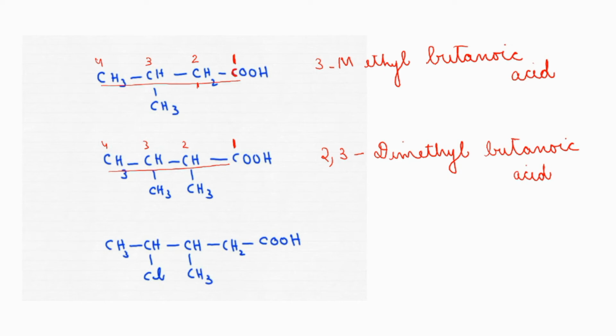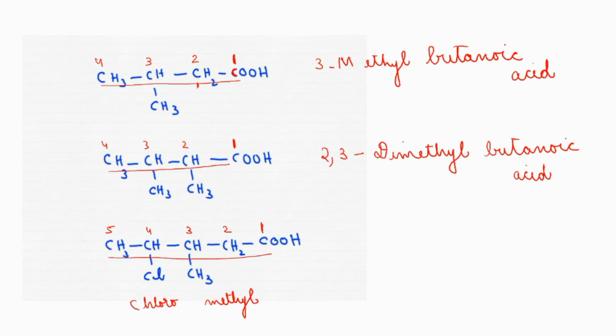Now see this compound. Carboxylic acid is also present, and different substituents are present. This is a chloro group, and the other one is a methyl group. Which one will come first in the dictionary? Chloro, right? So whenever you are telling the prefix, you should tell it in alphabetical order. We find the longest carbon chain, including the carboxylic acid carbon atom, giving that carbon atom the first or least number. From there we find the longest carbon chain.